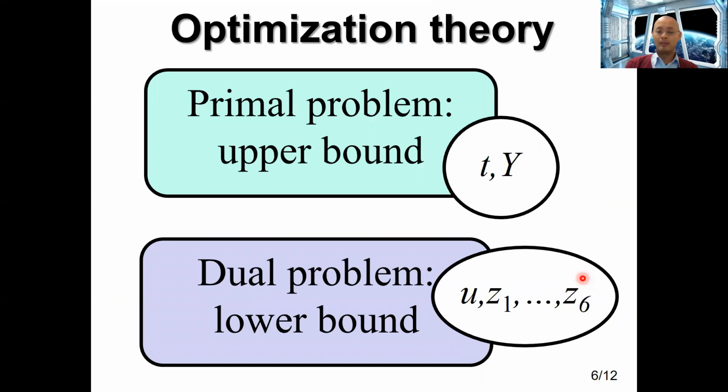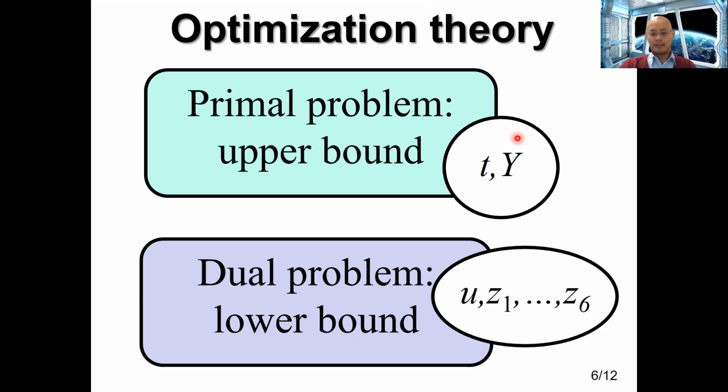Now, in optimization theory, if you want to minimize a problem, which you could call the primal problem, there will always exist something that's known as the dual problem. The dual problem is going to give a lower bound to the optimal value that you want to find, which in our case is the Holevo bound. And any feasible solution of the primal problem will give an upper bound, and any feasible solution to the dual problem will give a lower bound.